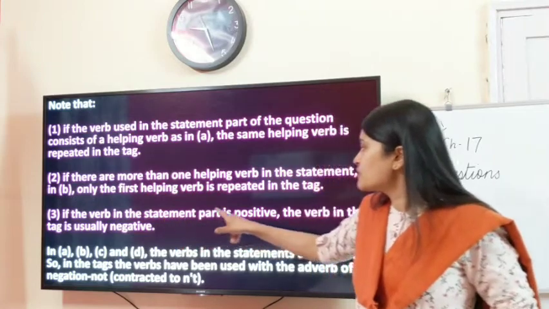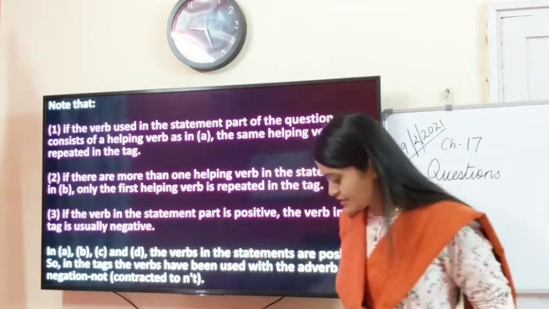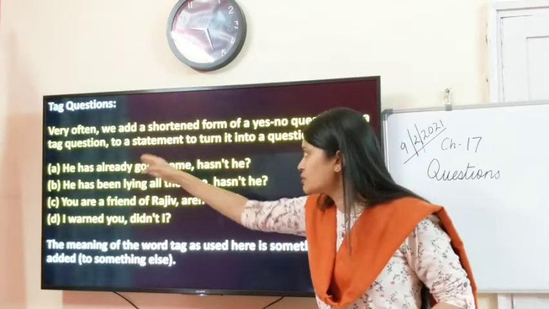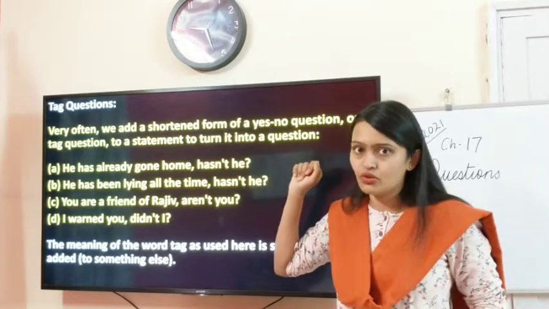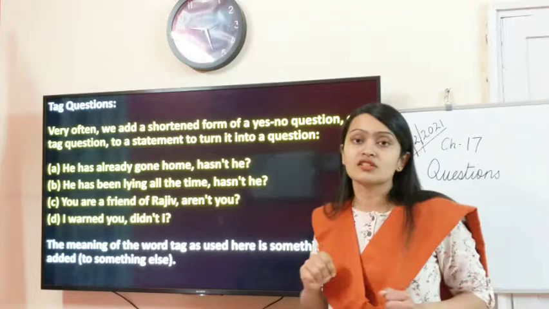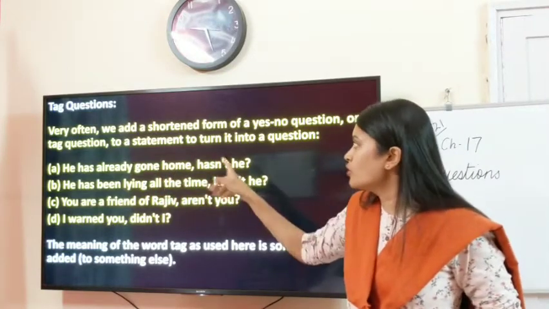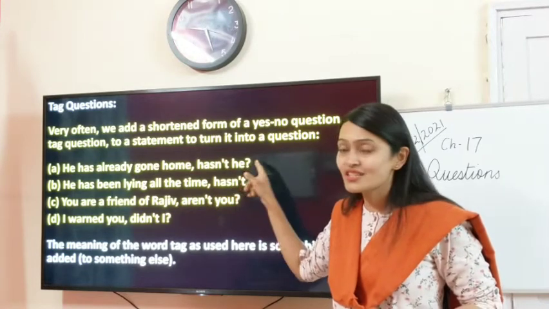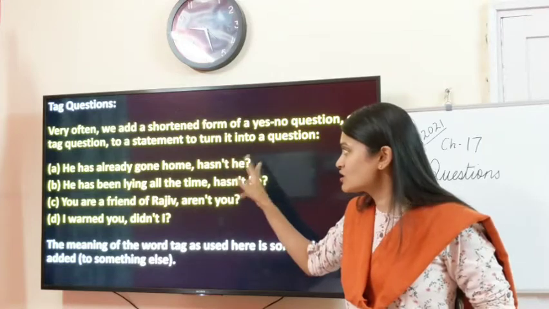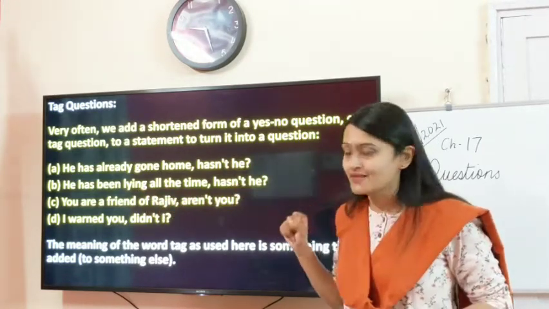If the verb in the statement part is positive, the verb in the tag is usually negative. So they are saying there are two parts of this question. The statement part and the question part. Okay. So if the statement part is positive, then the question part will be negative. How? He has already gone home. Hasn't he? Has not he? The full form of this is, it has been contracted, right? Has not he? He has been lying all the time. Hasn't he? Again negative. Okay.